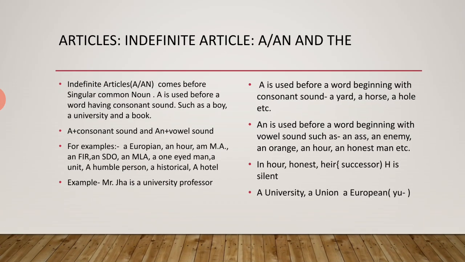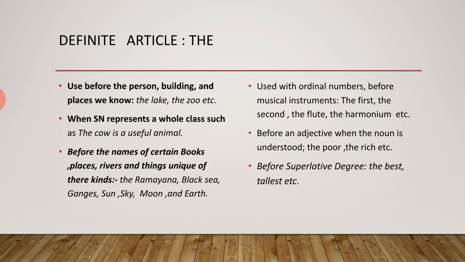Now let's move to the next page, and here we will discuss the definite article. That is the most important article. Just see, the definite article is used before a person, building, or place we know.